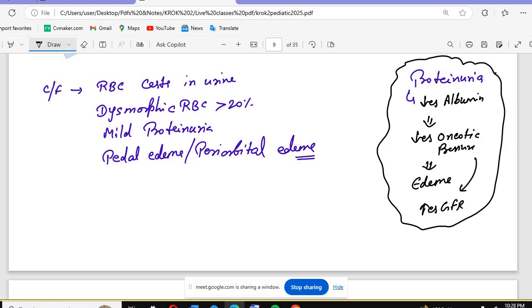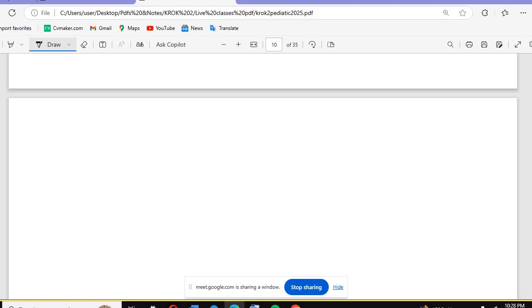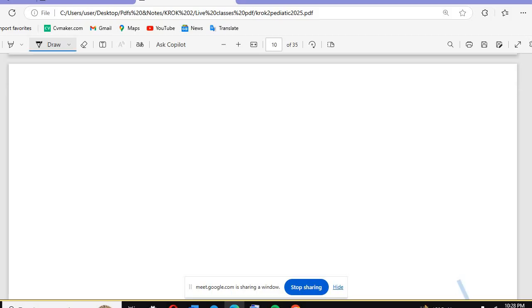The most abundant protein present in our body is collagen. Okay, collagen is the most abundant protein in our body, and albumin is the most abundant protein present in our blood. A very important topic for all the exams.